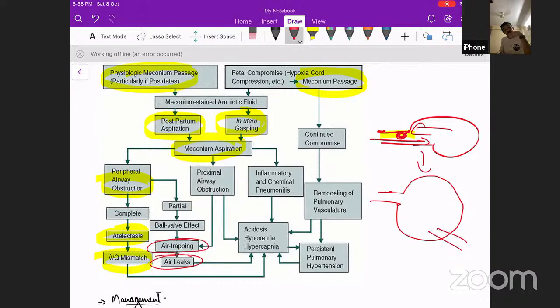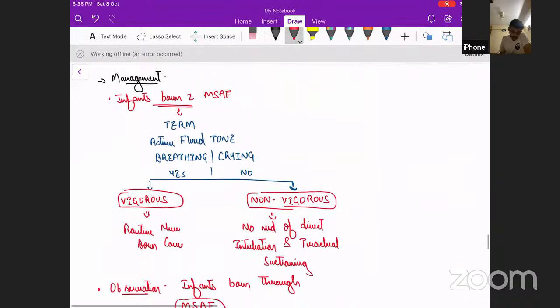And what as well can happen is this meconium will lead to inflammatory damage and chemical pneumonitis. So all these things put together can lead to acidosis, hypoxemia, and hypercapnia. Once this happens, there will be remodeling of the pulmonary vasculature, and that will lead to persistent pulmonary hypertension. So this is to do with the pathophysiology of meconium aspiration syndrome. Hope you guys understood.